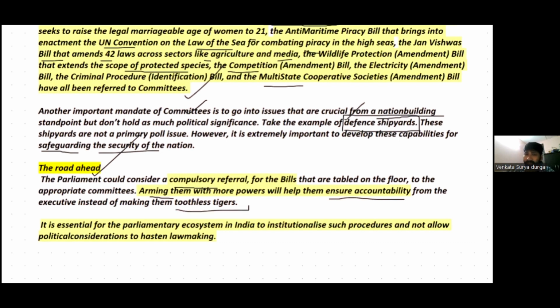However, in the parliamentary ecosystem in India, it is important to institutionalize procedures like referring bills to the parliamentary committees, and political considerations should not be allowed to hasten lawmaking. However, governments may, with political considerations, choose not to refer bills to the parliamentary committees.